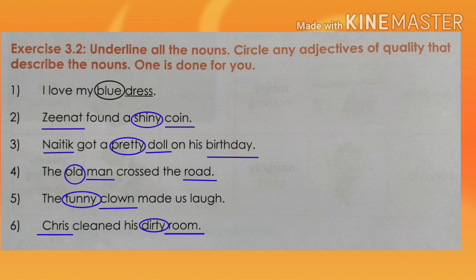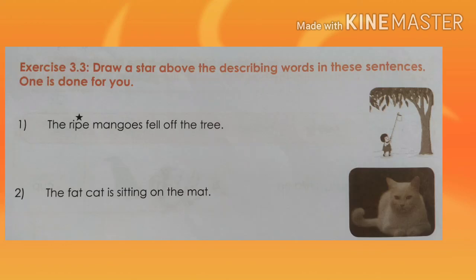Then the next exercise is 3.3. Draw a star above the describing words in these sentences. First sentence is the ripe mangoes fell off the tree. So in this sentence, ripe is the describing word. So star is there. Then second sentence, the fat cat is sitting on the mat. So in this sentence, fat is the describing word. So we have to draw a star above this word.